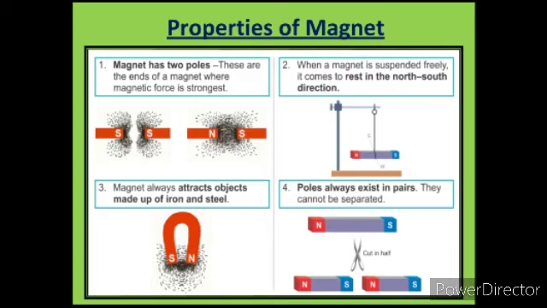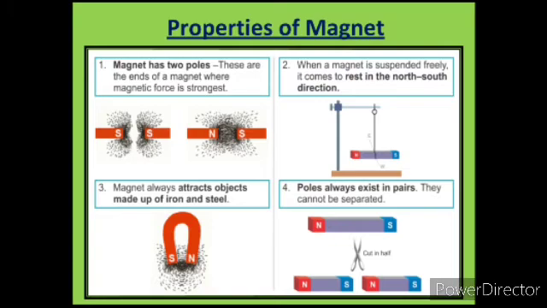Now next one is the properties of a magnet. The first property is that a magnet has two poles. These are the ends of the magnet where the magnetic force is strongest, and always remember, like poles of the magnet repel each other and unlike poles of the magnet attract each other.